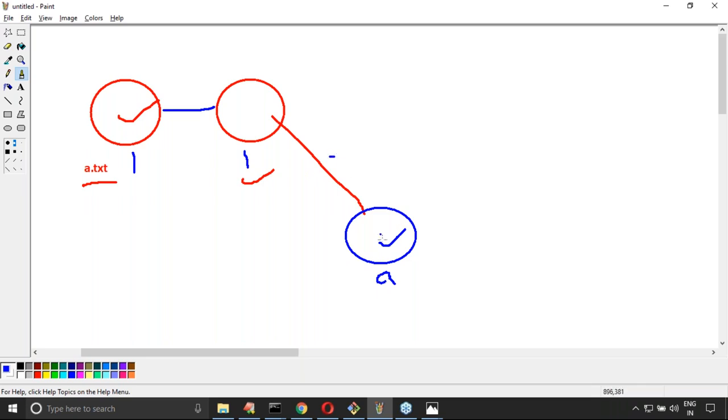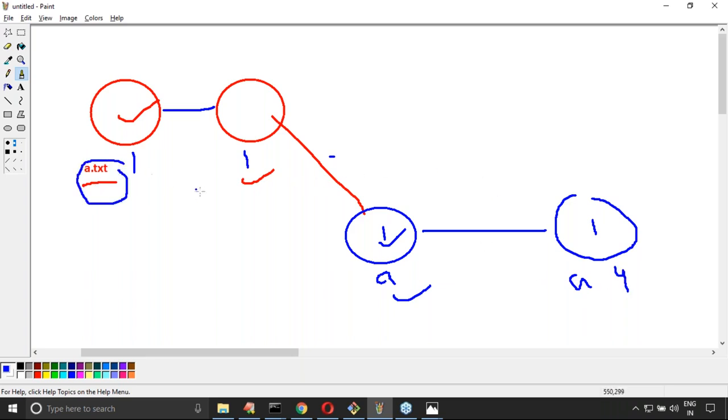Now in the child I added one more line and did a commit. Observe carefully: the parent a.txt contains only two lines, correct? But the child a.txt contains how many lines? Four lines.